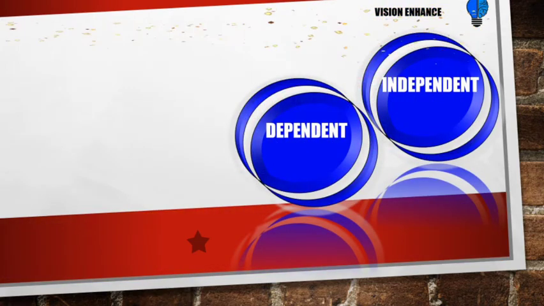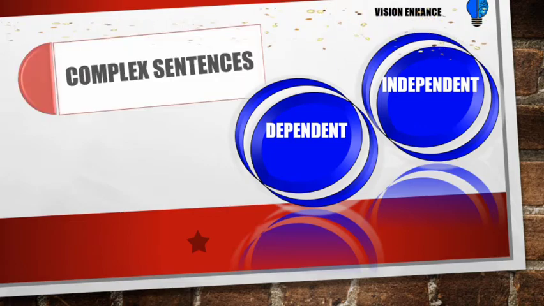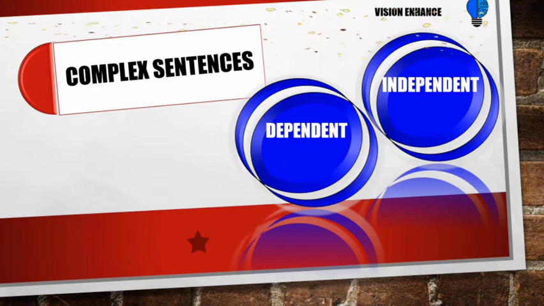First of all, you have to keep in mind that a complex sentence is a combination of both dependent and independent clauses. We can have one or more than one independent and dependent clause at the same time. Like,